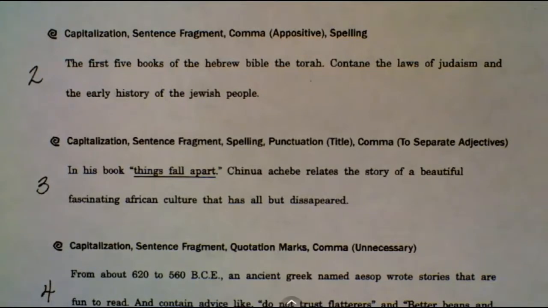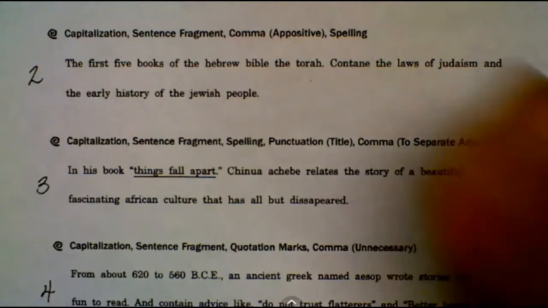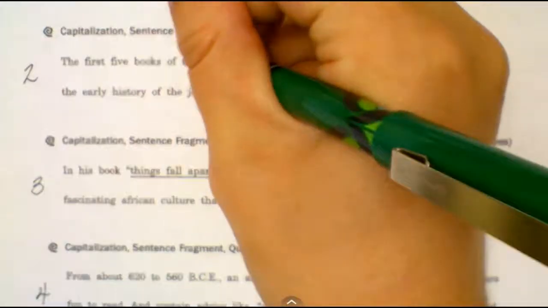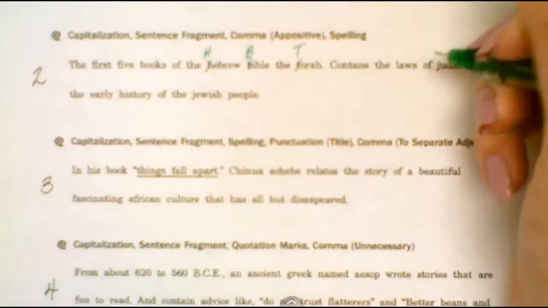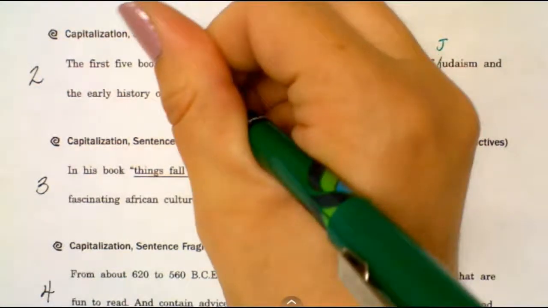So first, let's look at our capitalization errors. In this sentence, we have several proper nouns, and many of them are religious texts. So we're going to capitalize those. We also need to make sure that we capitalize Judaism and the Jewish people.